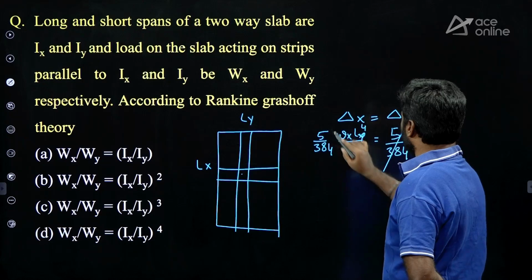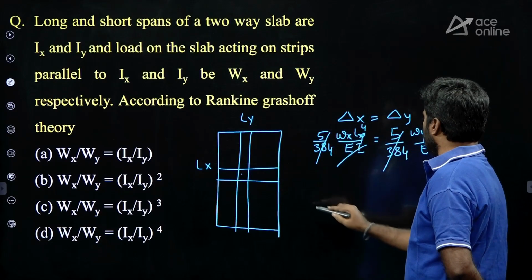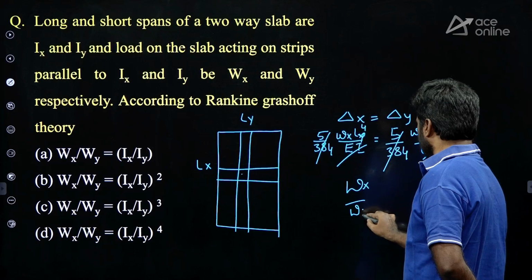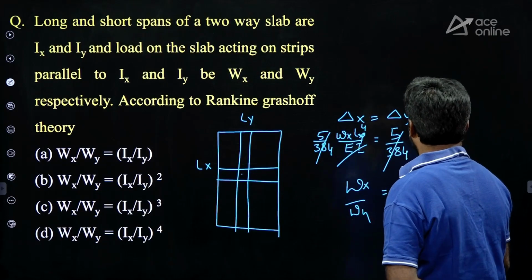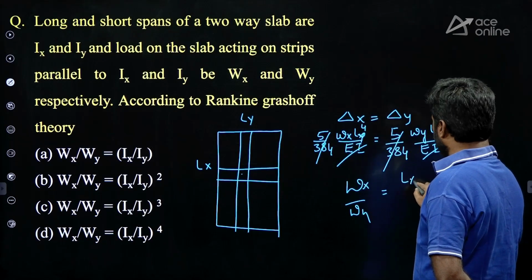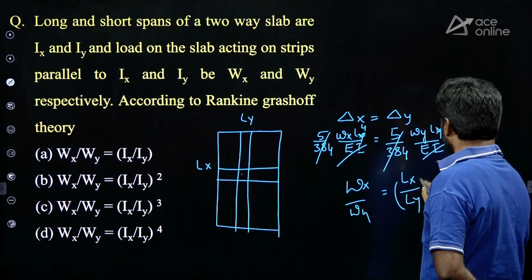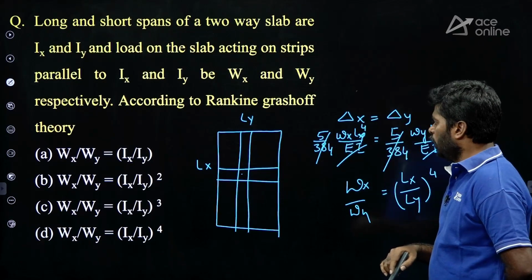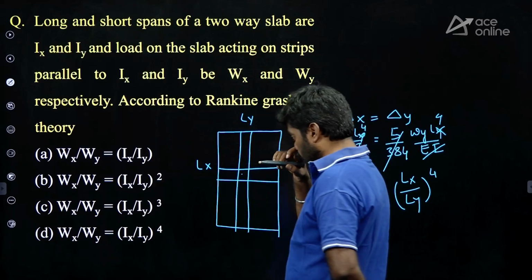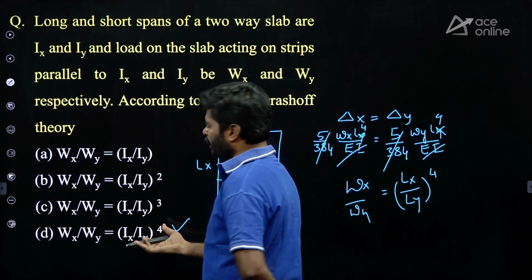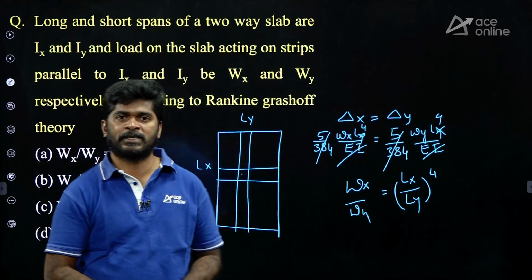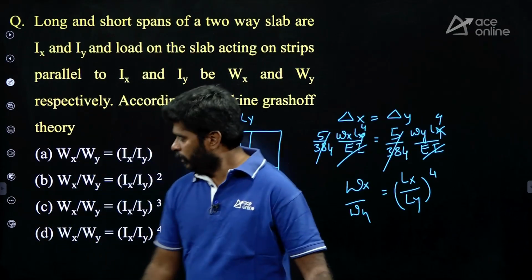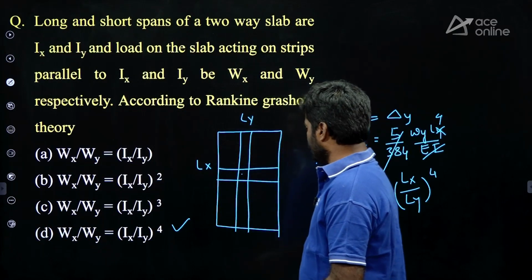Now 5 by 384 cancels, EI gets cancelled. What is wx upon wy? wx upon wy is equal to lx upon ly, whole to the power of 4. Clear? So, option D is correct. Here the notations they have given like that, don't worry. Option D is correct.